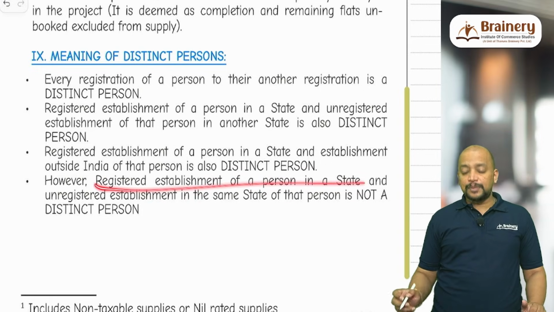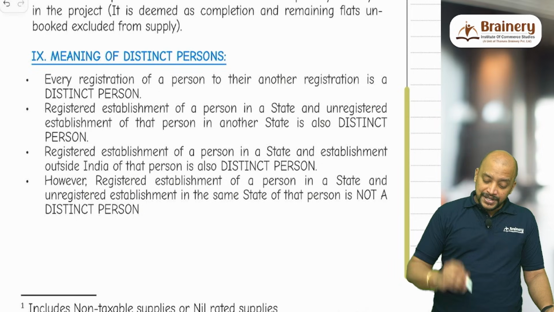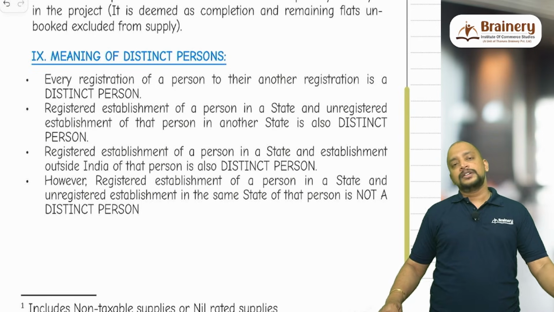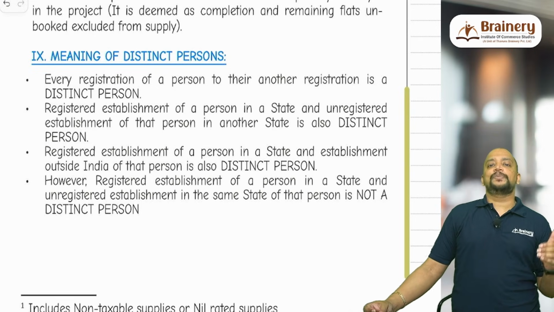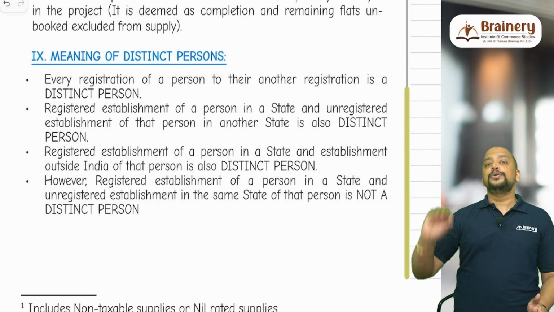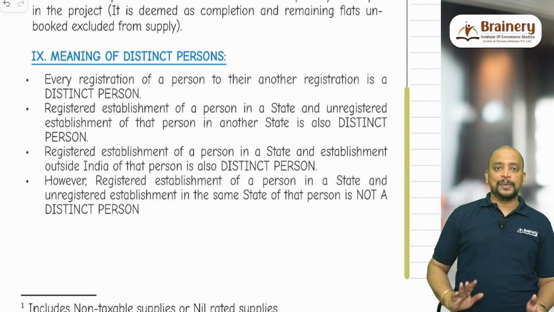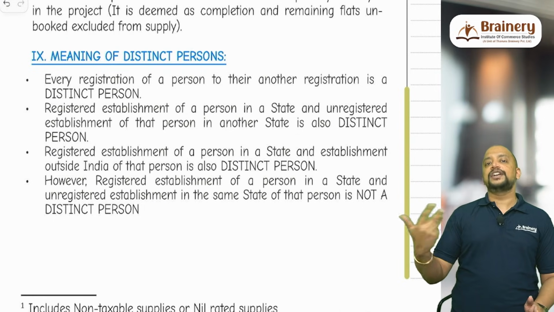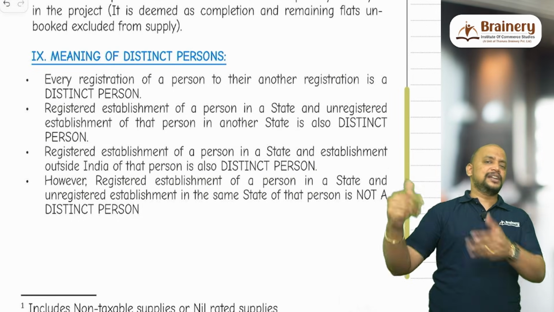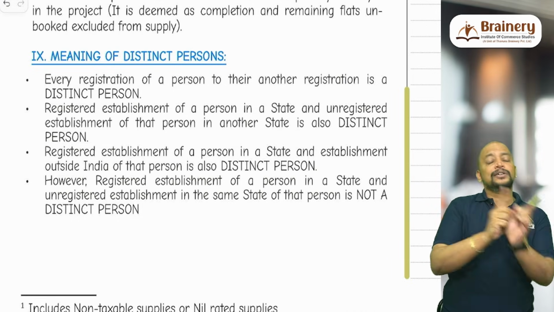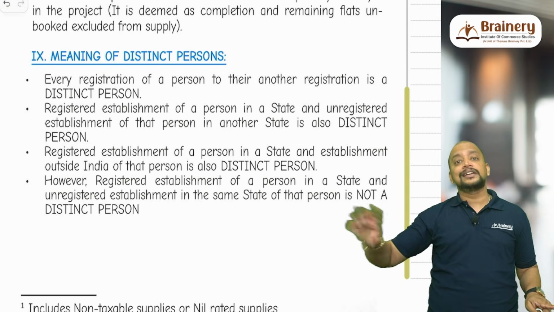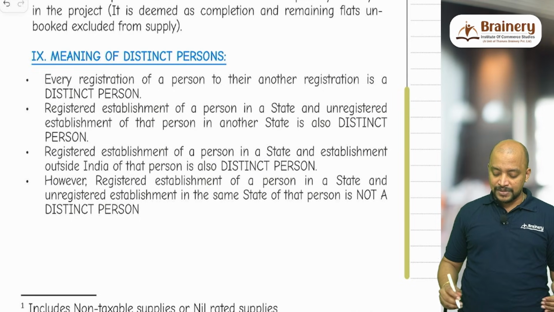However, a registered establishment of a person in a state and an unregistered establishment of that person in the same state is not a distinct person. Say for example, I have a registered establishment in Chennai, Tamil Nadu, and in the same Tamil Nadu, in Coimbatore, I have an unregistered establishment. Why is Coimbatore unregistered? I did not go for separate registration because that establishment is making, say, exempted supplies. Now will Chennai and Coimbatore become distinct persons? No, because that one is unregistered. If the unregistered establishment is in another state, then it will become a distinct person, not in the same state.